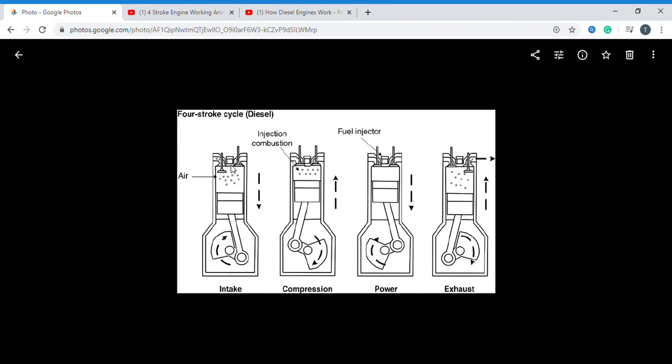Second difference: in the petrol engine, an air and fuel mixture enters through the inlet valve, but in the diesel engine, only air enters. That is the second difference.